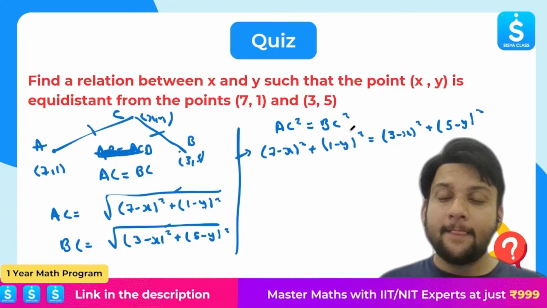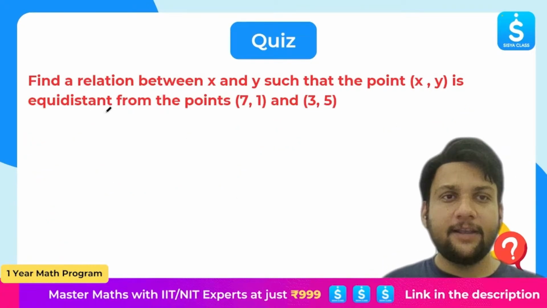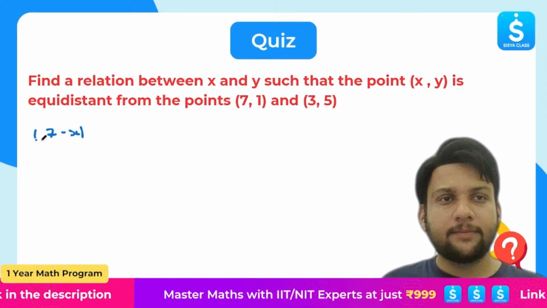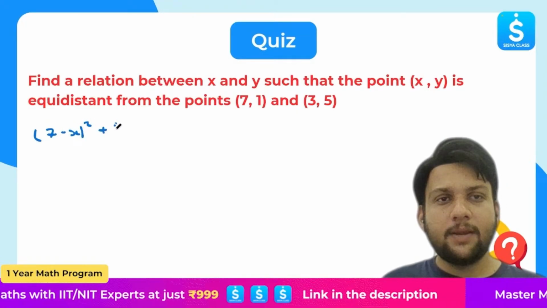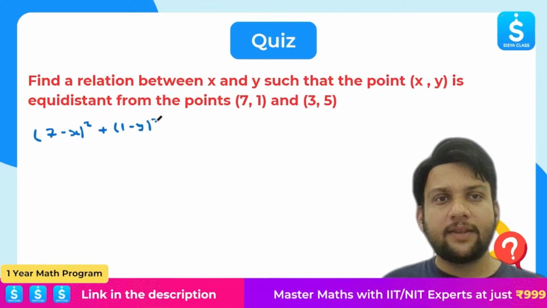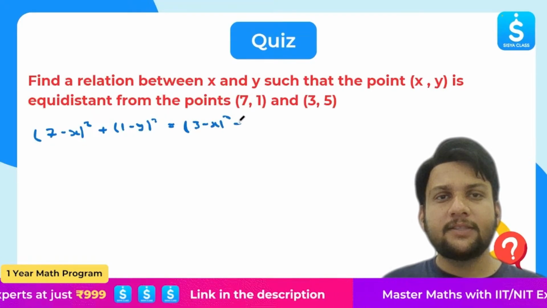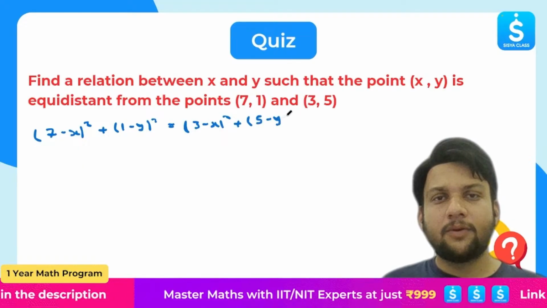Clear? I will write it here one more time for better clarity.